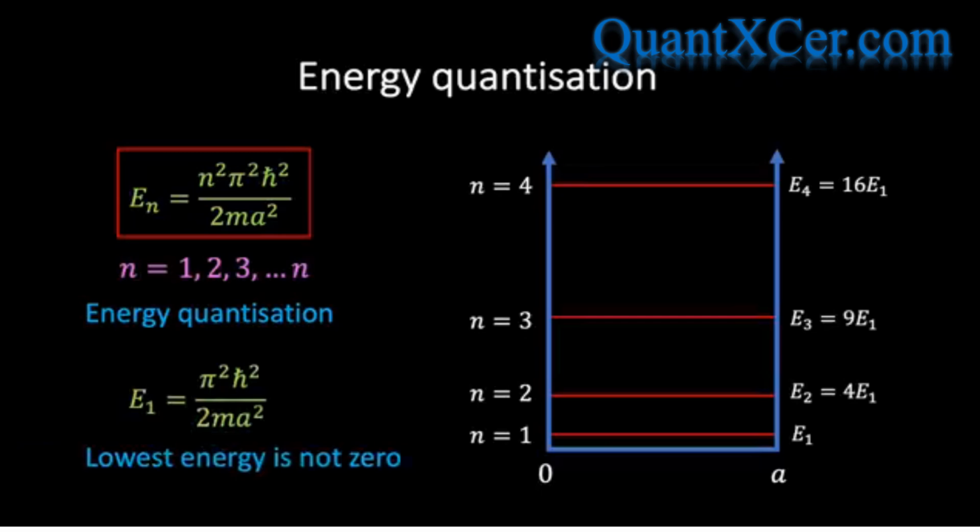This is a general feature of quantum mechanical systems and can be understood in terms of Heisenberg's uncertainty principle, which, roughly speaking, says that whenever you confine a particle to a region of space, there is an inherent uncertainty in the particle's momentum and therefore its energy. It is this quantum uncertainty that gives rise to the non-zero ground state energy when a particle is confined to a region of space.